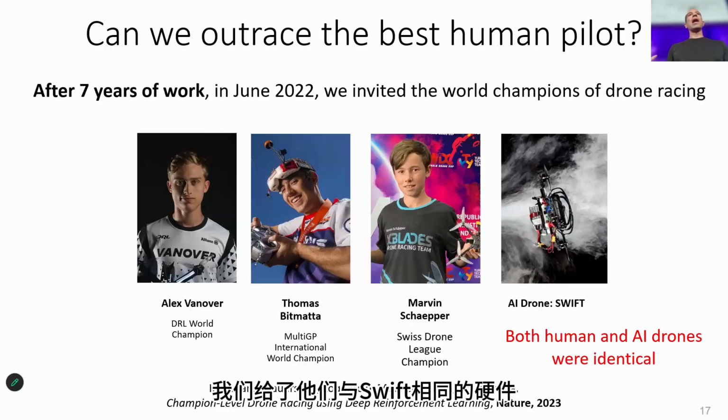And we gave them the same hardware used by Swift, by the AI drone. So the drones of the human and of the AI were identical. So the same mass, the same aerodynamics, the same camera, the same field of view, the same frame rate. The only difference was one was autonomous with an onboard computer, and the other one basically relied on off-board compute, the brain.